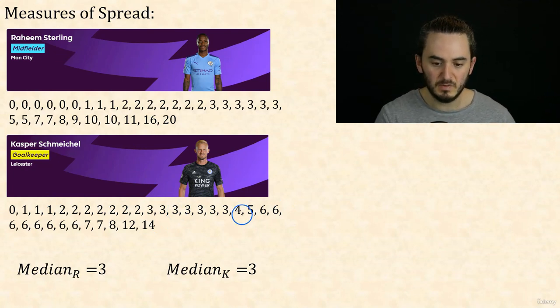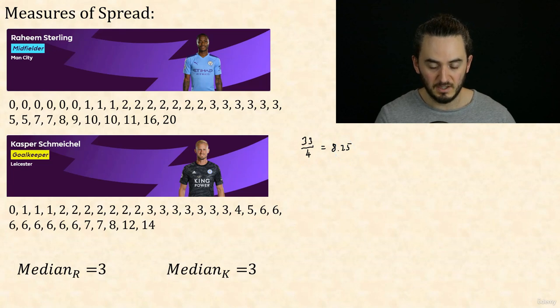So let's see if we can work out the quartiles of these. Let's work out the lower quartile for each of them first. Now there are 33 data points for each one, 33 games. So remember what our rule is. We take 33 and divide it by 4. That gives us 8.25. Now, our rule was if the number we got was a whole number, we add a half. If our number was not a whole number, we round up to the nearest whole number, which is 9. Okay, so I'm looking for the 9th term. That's going to be the lower quartile for each.